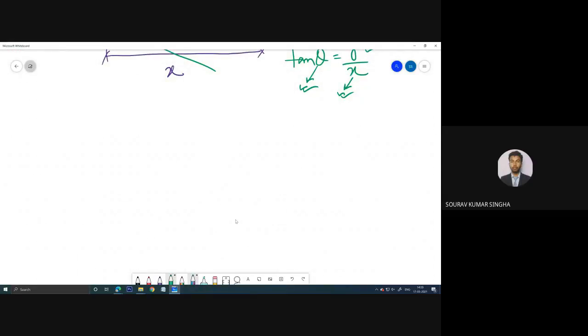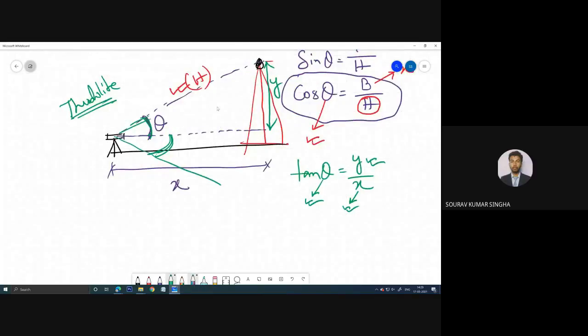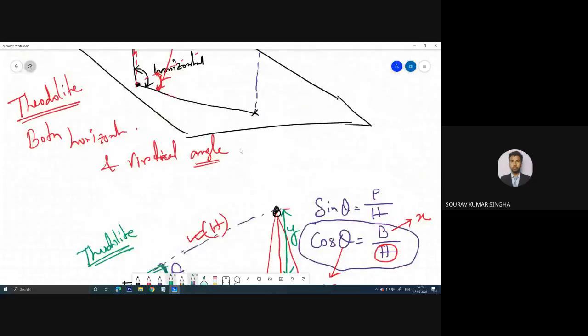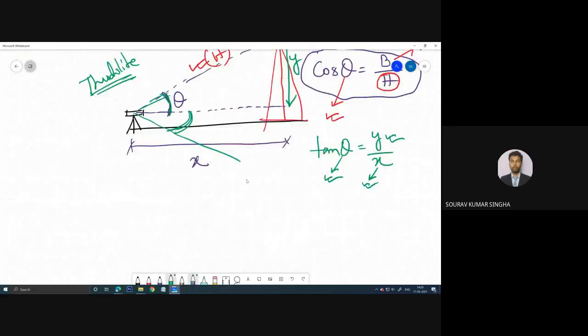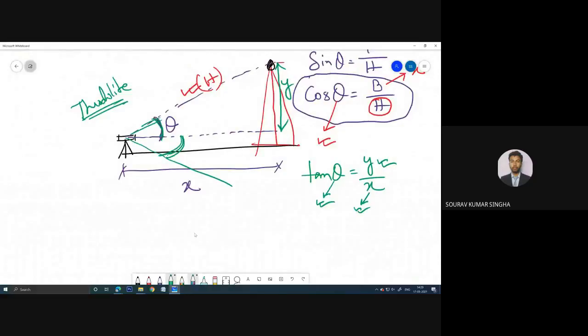Now let's not make it very complicated. Let us make it simple. Now I will first show you some photos or images of that instrument, the theodolite, to make you comfortable understanding this thing. Till now what I have discussed, is it clear?